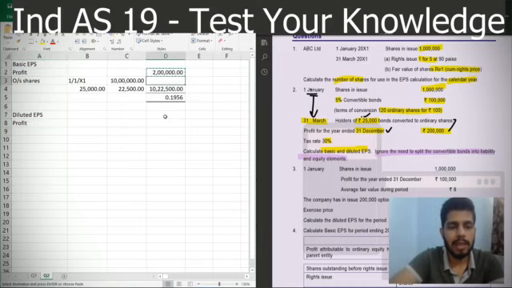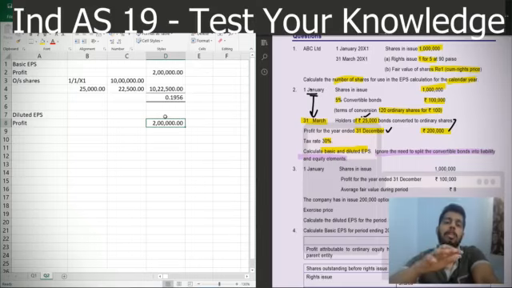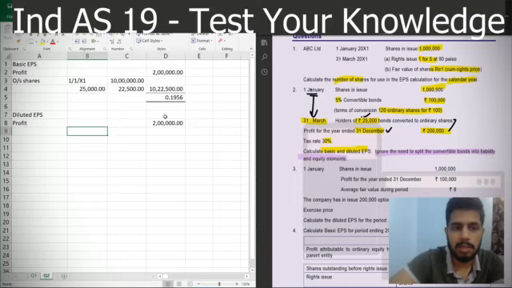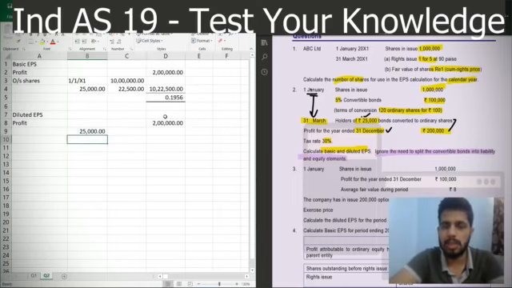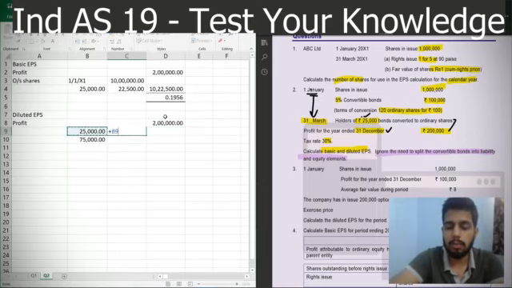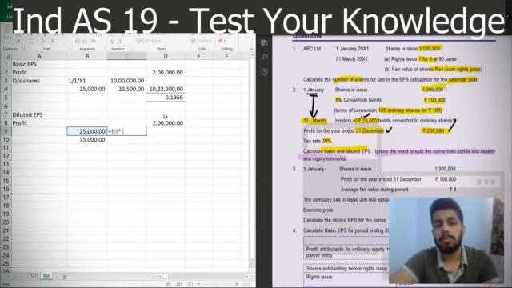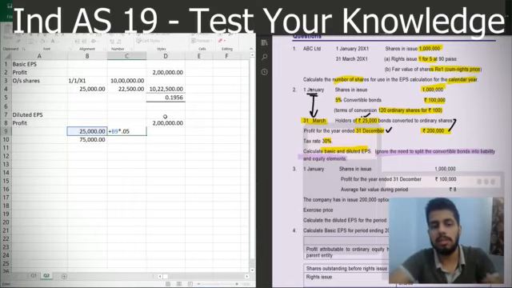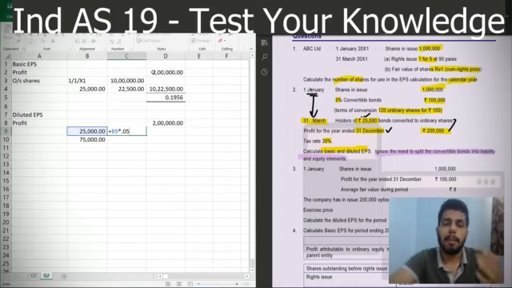Right. So 2 lakhs again is our profit given in the question. Now this profit, as I said, has to be adjusted for two things. The first thing I'll adjust it for is the 25,000 rupees bond, and secondly I'll adjust it for the 75,000 rupees bonds. Right. So for the 25,000 rupees bonds, I was paying an interest of 0.05, that is 5%, and this interest I will be saving for 3 months, because the 9 months has already been considered in the profit because it was actual conversion. But the 3 months is not the actual conversion. This is only for the case of diluted EPS. So into 3 by 12.